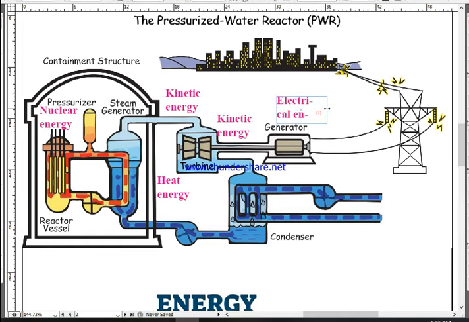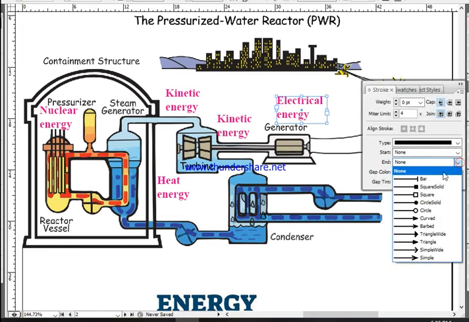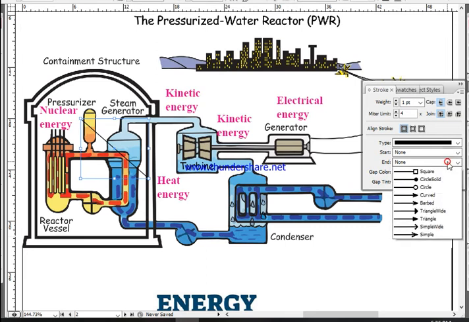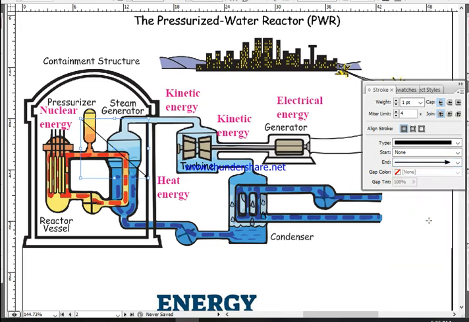Okay, this is the transformation of energy in the thermonuclear power plant. First of all, nuclear energy to heat energy, isn't it? Then heat energy to kinetic energy.